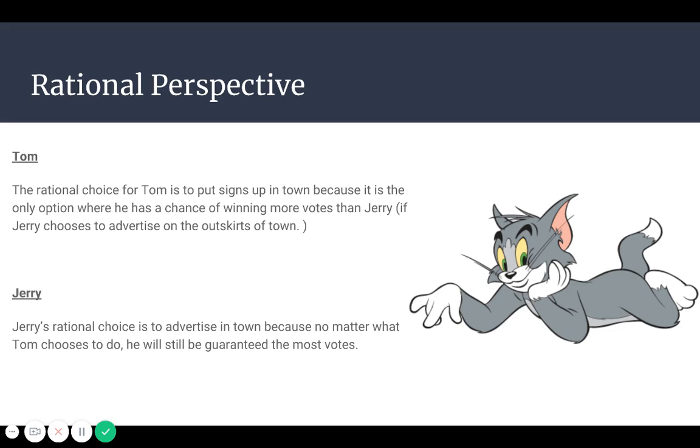So for Tom, the rational choice would be to put the signs up in town because it's the only option where he has a chance of winning more votes than Jerry if Jerry chooses to advertise on the outskirts of town. For Jerry, his rational choice is to advertise in town because no matter what Tom chooses to do, he will still be guaranteed the most votes.